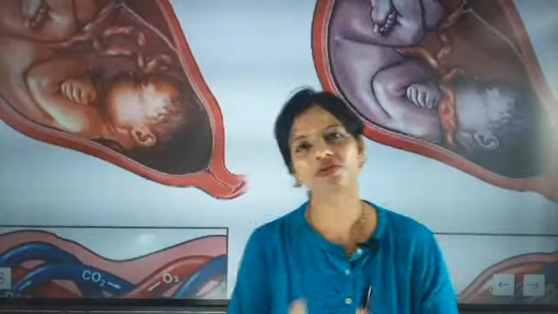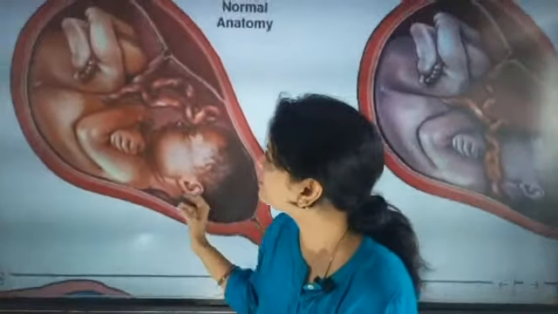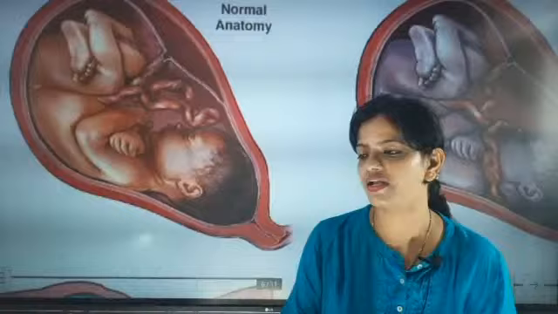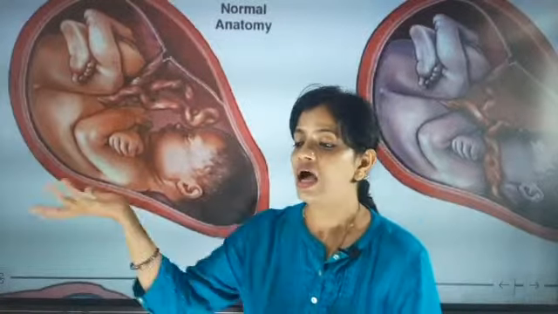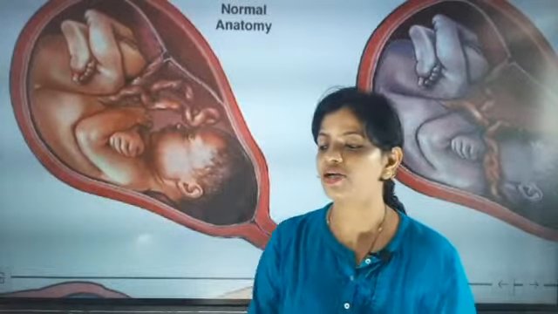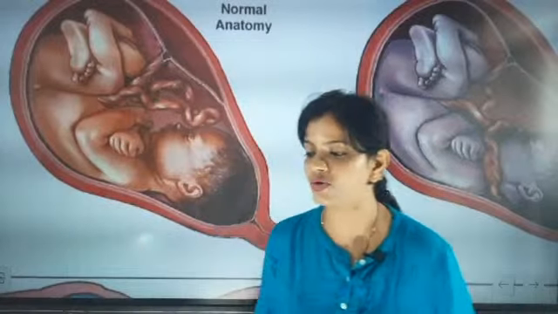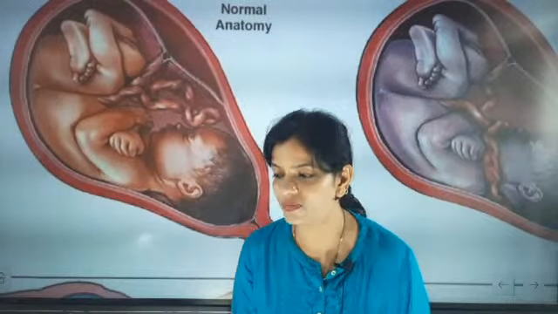So I hope I have discussed everything about amniotic fluid and the umbilical cord also. The umbilical cord is exactly connecting the baby with the mother. The umbilical cord provides nourishment, food, oxygen, glucose, everything, and it is connected to the placenta. I hope everyone has understood.